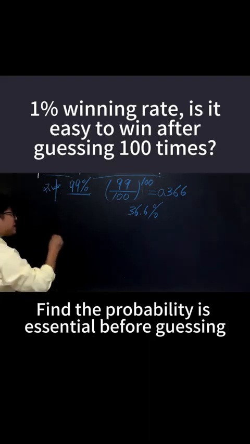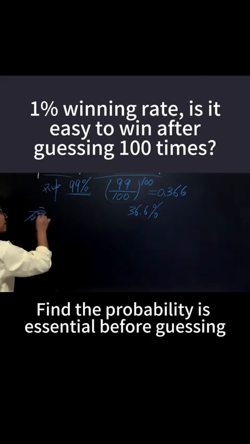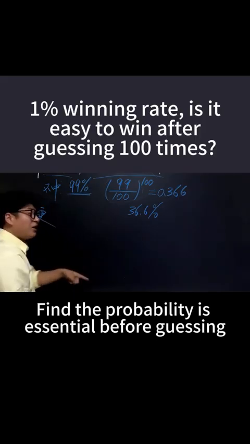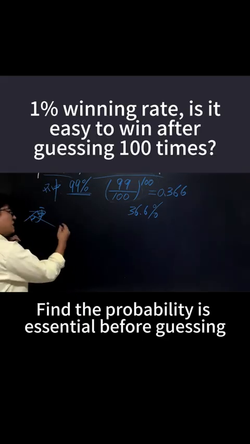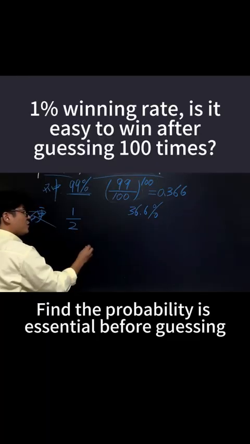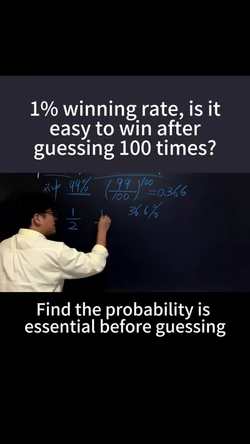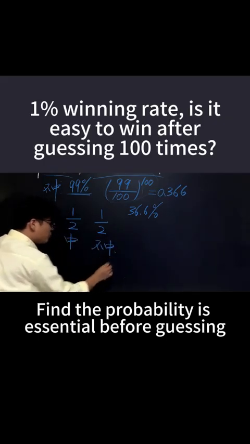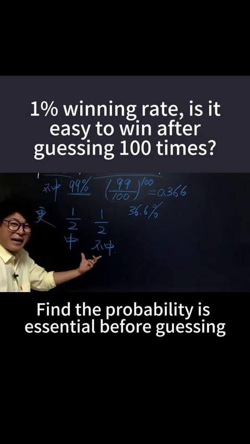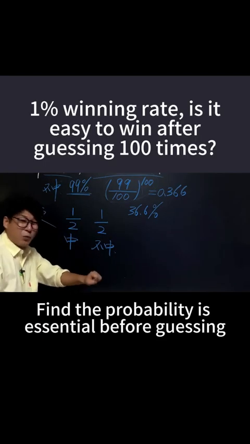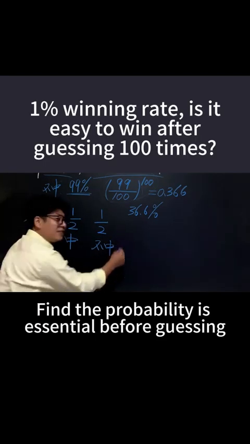There is also another question about flipping a coin, guessing heads or tails. It's just like guessing big or small, just like in gambling when you bet on big or small. My chance of winning is 1/2 and my chance of not winning is also 1/2, right? Some students might say, if I guess twice, I'll definitely hit the target. If I guess 3 times, I'll definitely hit it. If I guess 4 times, I'll surely hit it. But that's not necessarily true. Even if you guess 100 times, you might still not win.